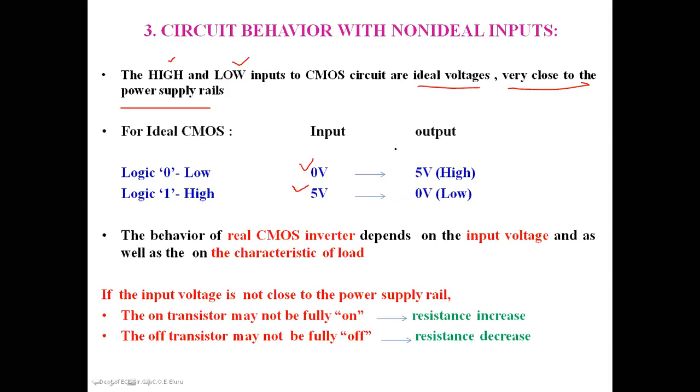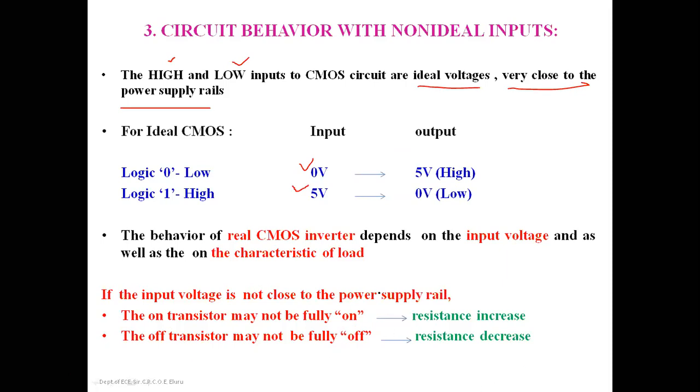As the on transistor is not fully on, its on resistance will increase above the normal level. Likewise, the off transistor is not fully off, and because of that, its resistance decreases below the normal level.